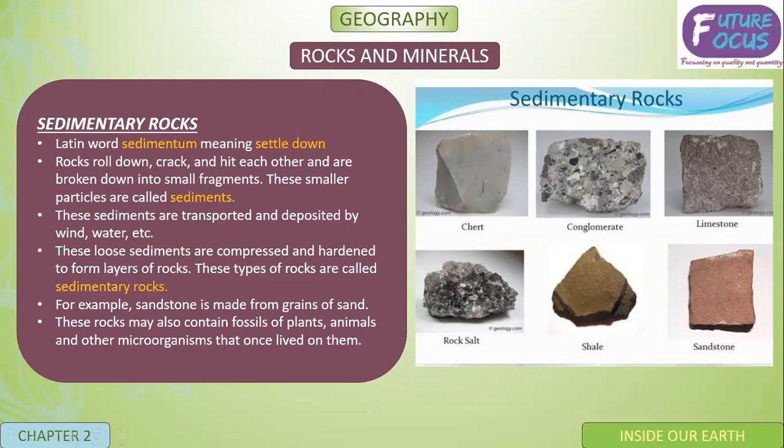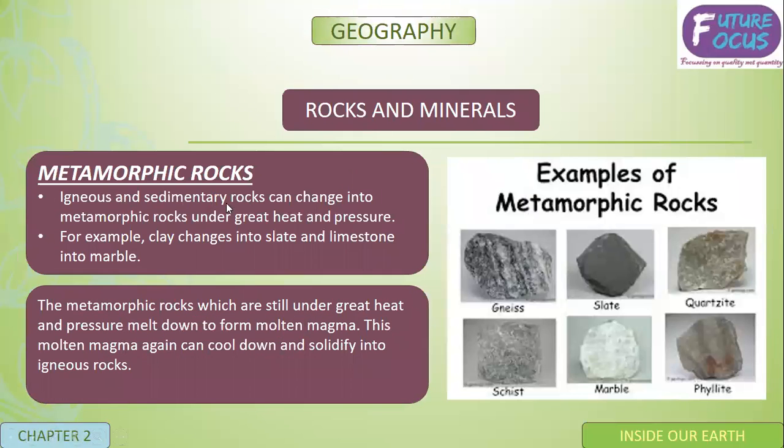These rocks may also contain fossils of plants, animals, and other microorganisms that once lived on them. You can see some sedimentary rocks: dirt, conglomerate, limestone, rock salt, shale, sandstone. Now, metamorphic rocks. Igneous rocks and sedimentary rocks change into metamorphic rocks by great heat and pressure. For example, clay changes into slate and limestone changes into marble.